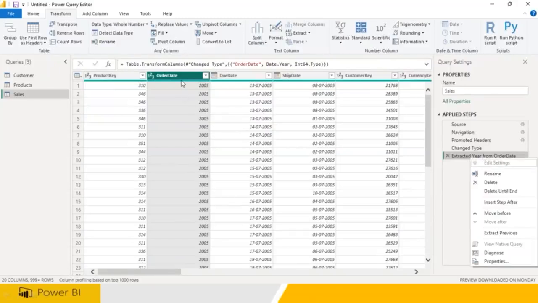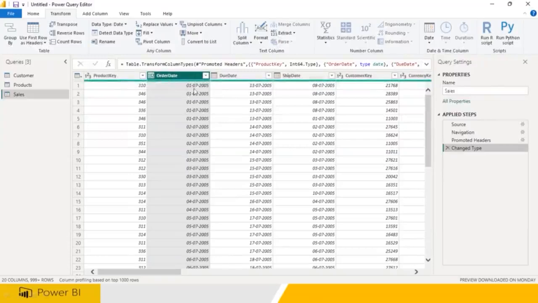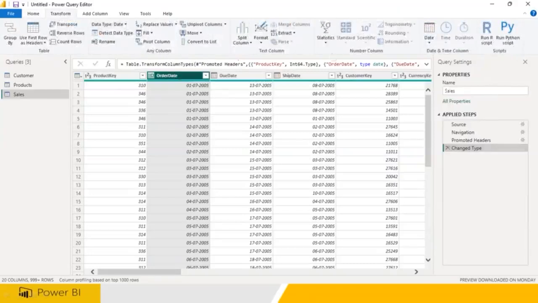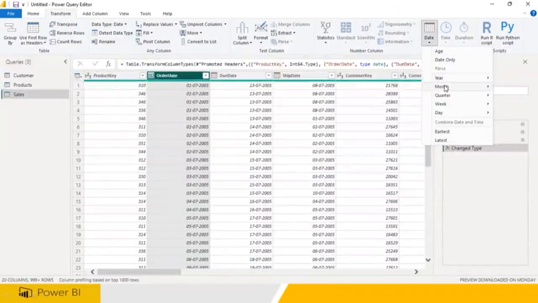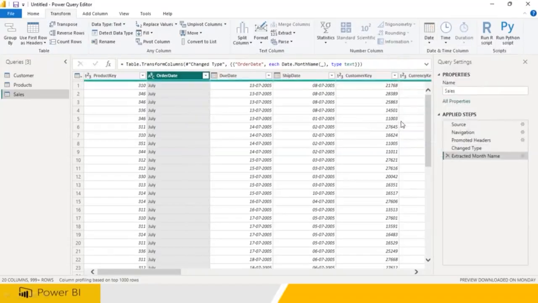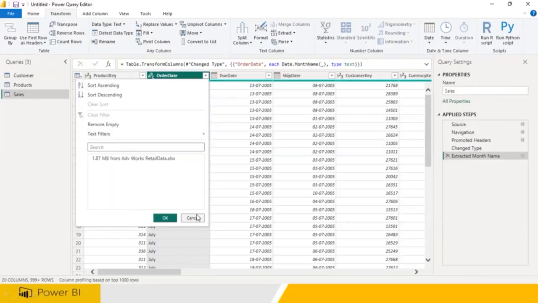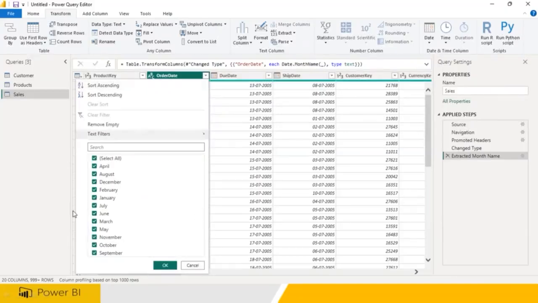So I have removed that. For example, I wanted to do something else. I don't need the year, I need the month number. How to get it? Go to home, go to transform, click on this. Now you go to date, which is the month. What do you need? Month, start of the month, end of the month, days of the month, name of the month. Name of the month. So the existing data is going to be removed. You are going to get all the month names. All the month names are going to be loaded. It is scanning all the data, giving you all the month names.